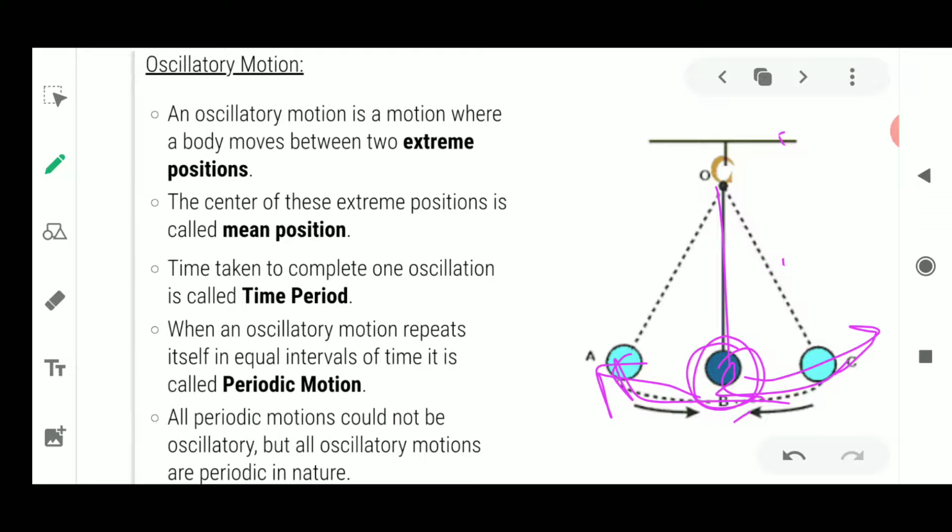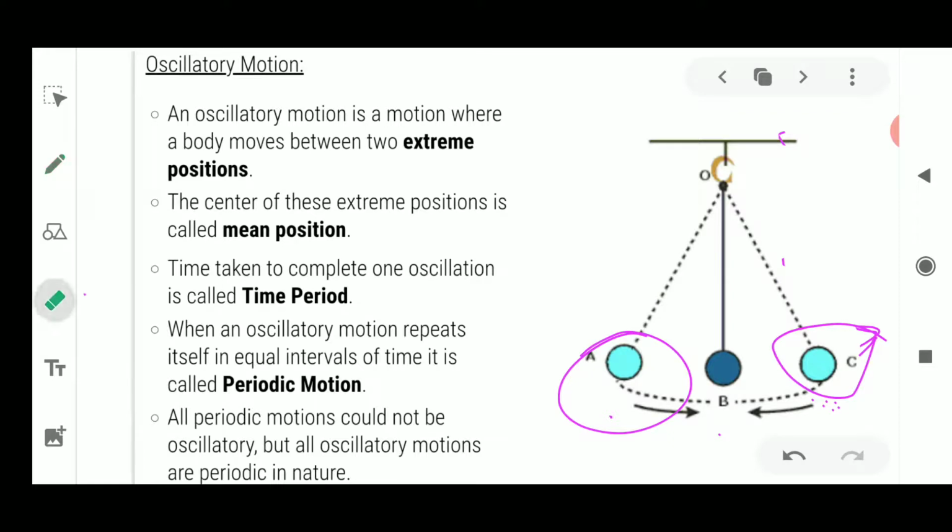Now what is the meaning of the words extreme positions and mean position? You could say that the mean position is this B, from where the oscillation is starting. And then what about the two extreme points? The last point till where the string could be stretched, the distance it reaches, is known as the extreme position. So here the mean position is B, and the two extreme positions are C and A.